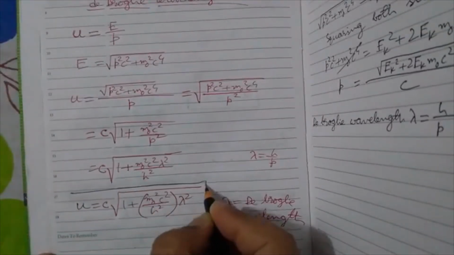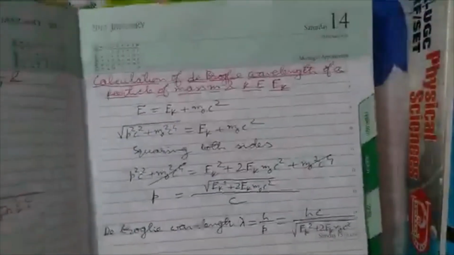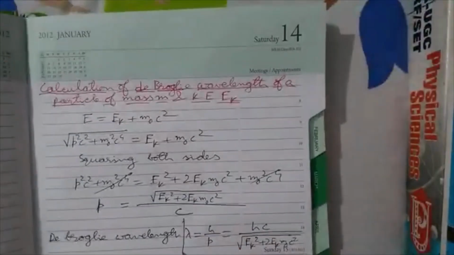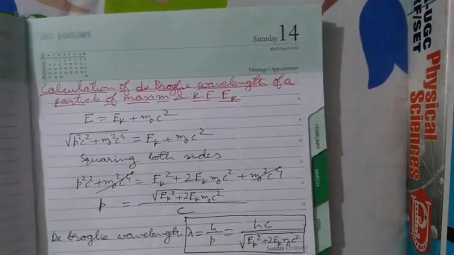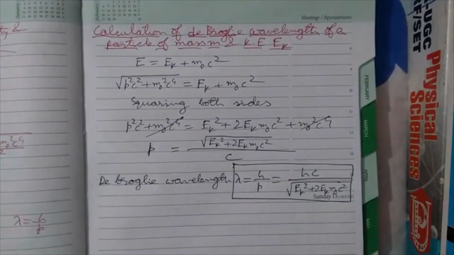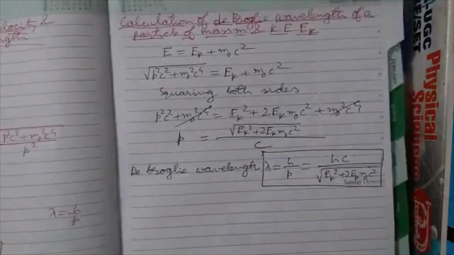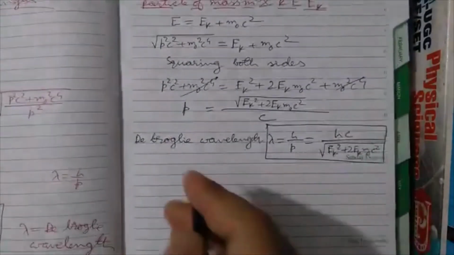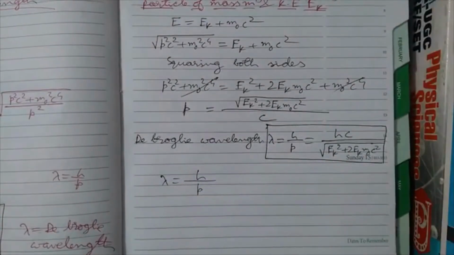Ek is equal to this, and this de Broglie wavelength lambda is equal to this thing. You can get problems. Okay, so these are the things. Now say this de Broglie hypothesis, what is that? Lambda is equal to h by p.